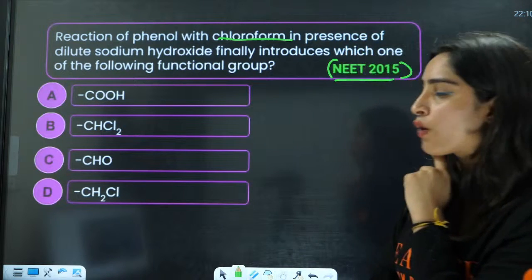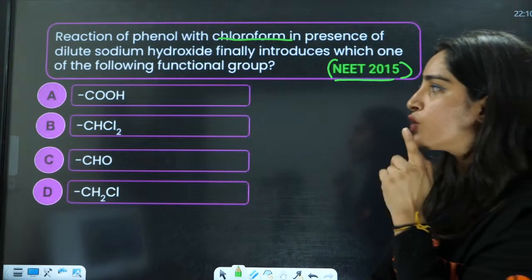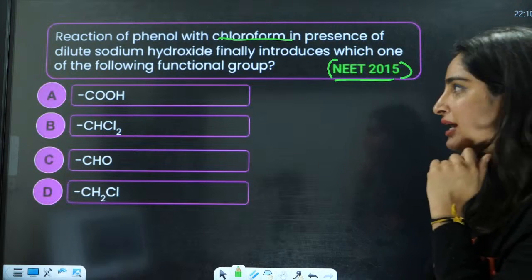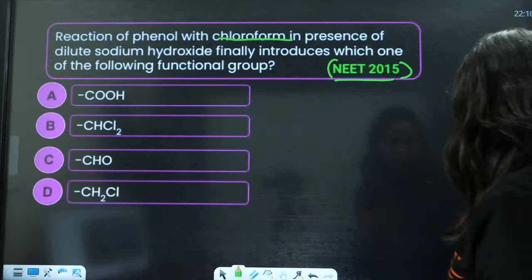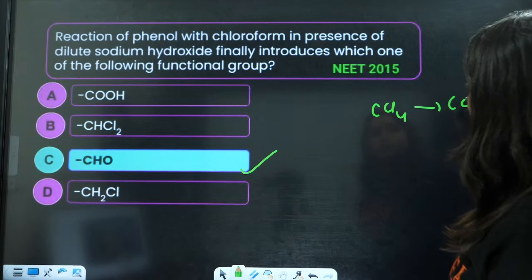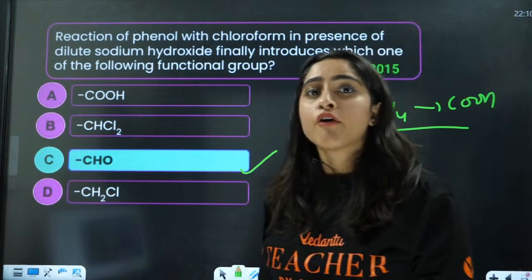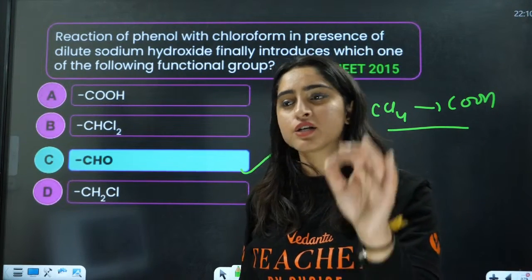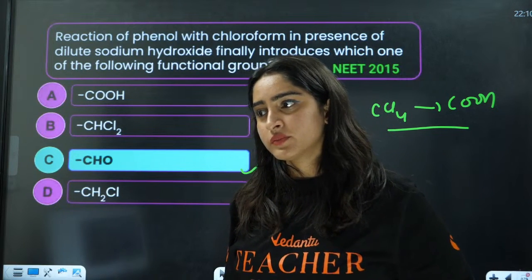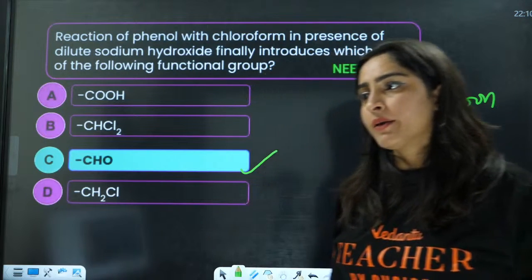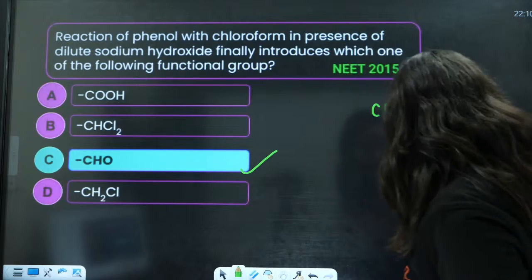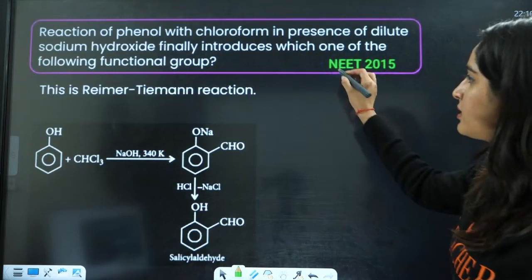Reimer-Tiemann reaction is going to introduce a CHO group. For the Reimer-Tiemann reaction with chloroform, it is going to introduce CHO, right? If there is CCl4, it is going to introduce the COOH group, okay? Why D? CHO is the right answer. Salicylic aldehyde is going to be the right answer here, right?